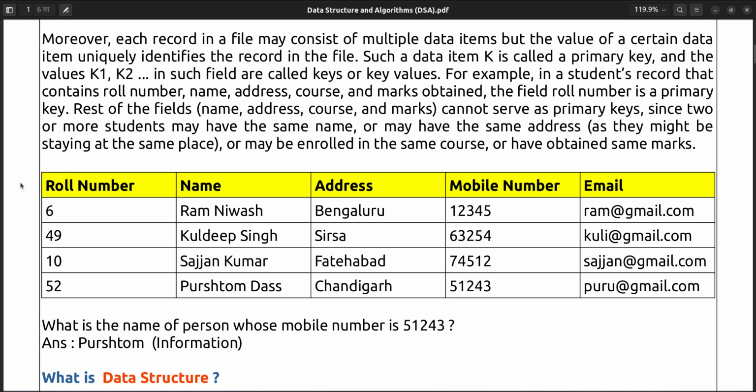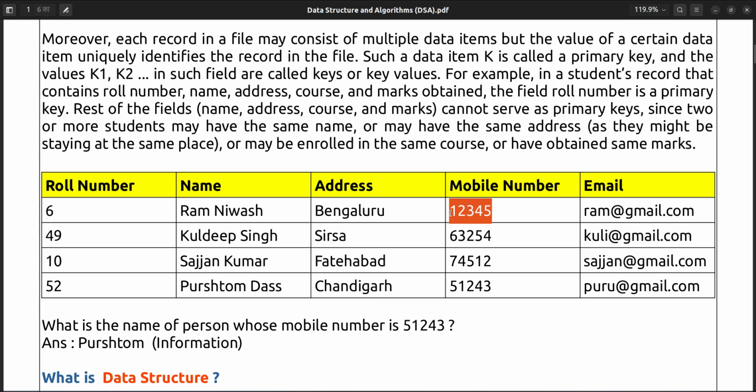Okay, so roll number, name, address, mobile number, email, where roll number is a primary key, because this will be always unique. Even email also will be unique, but sometimes we will not consider email as a primary key. Here we have to select wisely which one to go for as primary key. Even mobile number can be a primary key, as it will be definitely unique, but that is an external dependency.